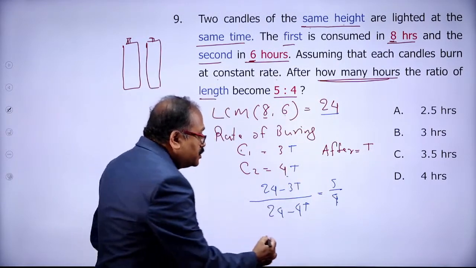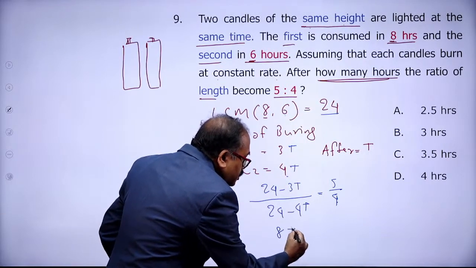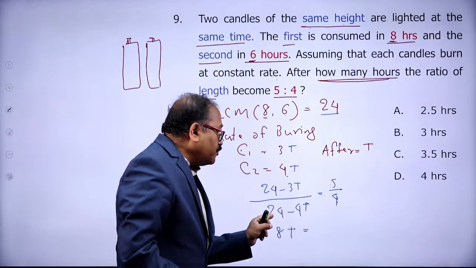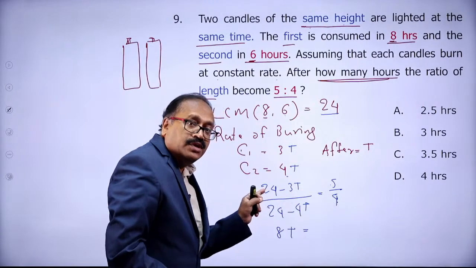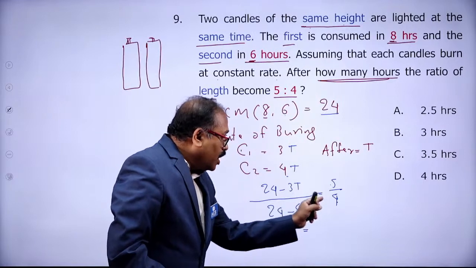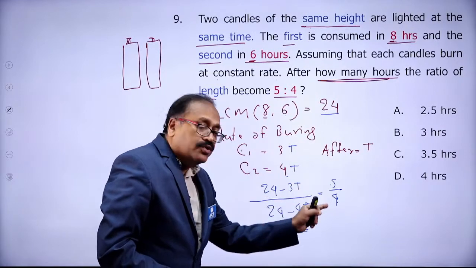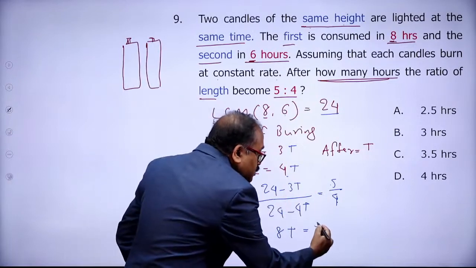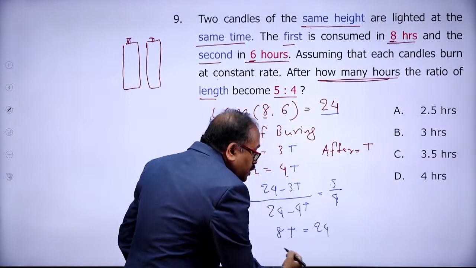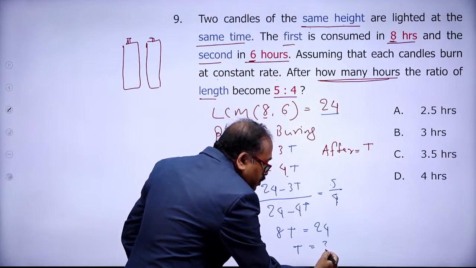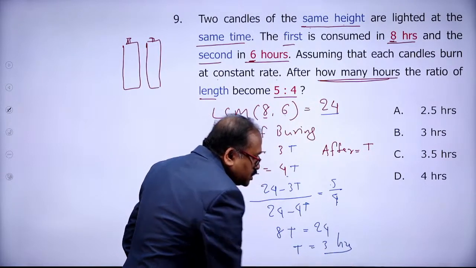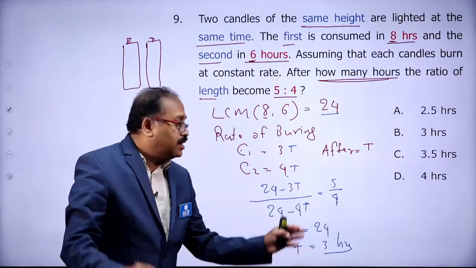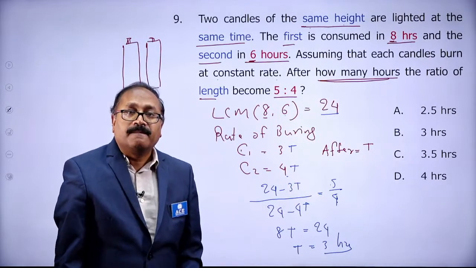That is 8t. So you are getting 8t is equal to, now here 5 into 24 and here 4 into 24. That means the difference will be 1 into 24. 5 and 4, the difference is 1. You are multiplying the same number. So 1 into 24, that is 24. When 8t is equal to 24, t is equal to 3. That means after 3 hours, the ratio of the length of candle left over is 5:4.